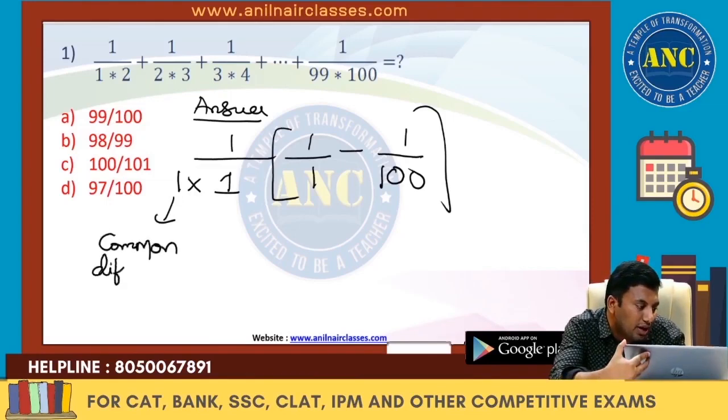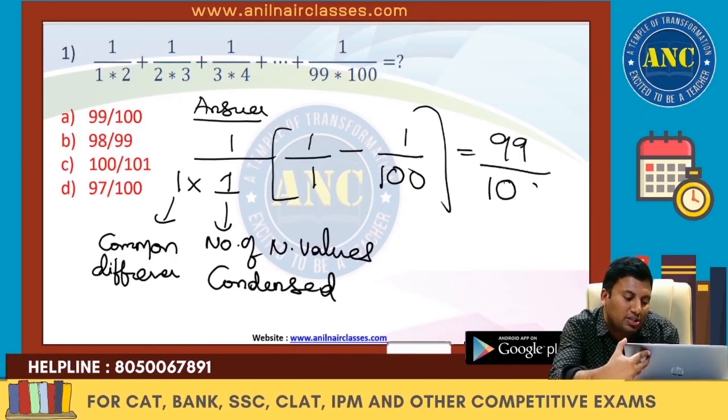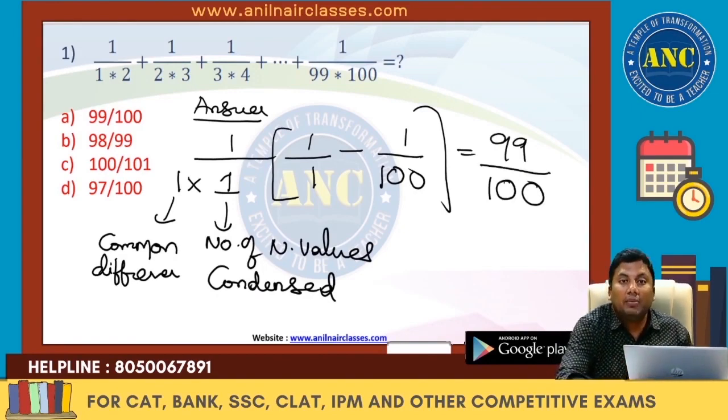This is nothing but the common difference. This is nothing but the number of numerical values condensed. The answer for this question is nothing but 99 by 100. I hope the idea is clear. It will be further clear: the more and more problems we solve, the more understanding you will get. As the class progresses, you will be able to solve the question in seconds.